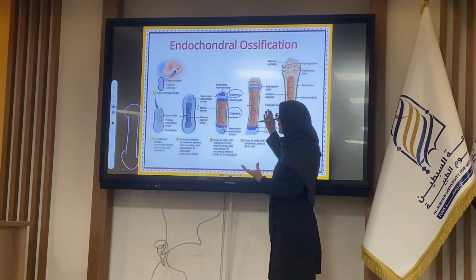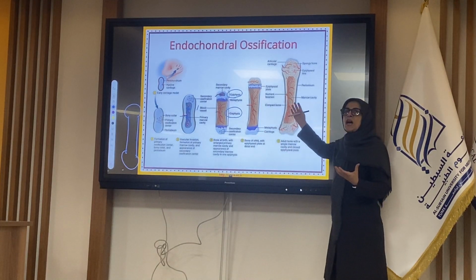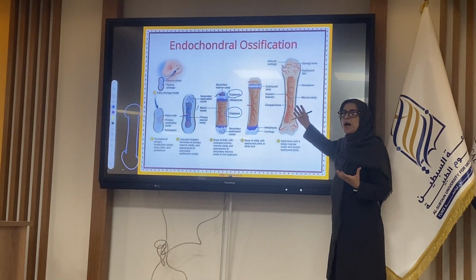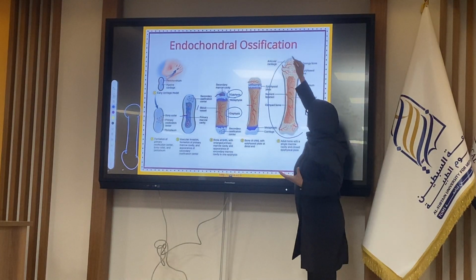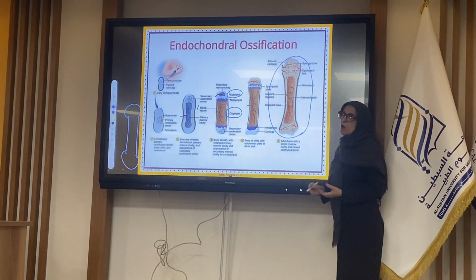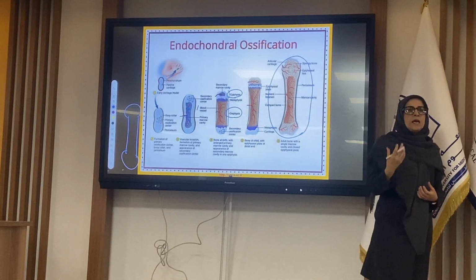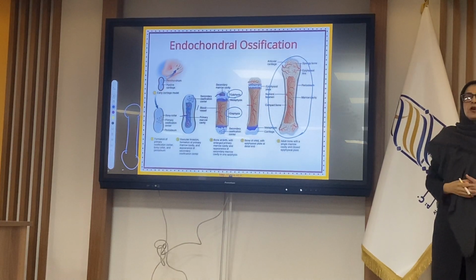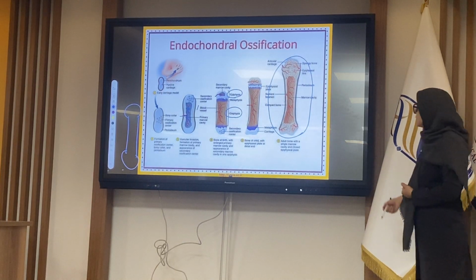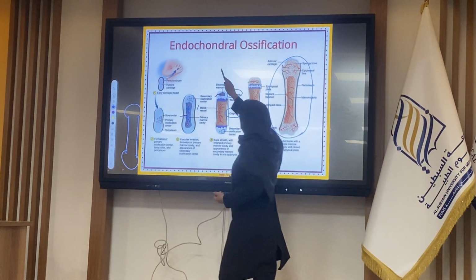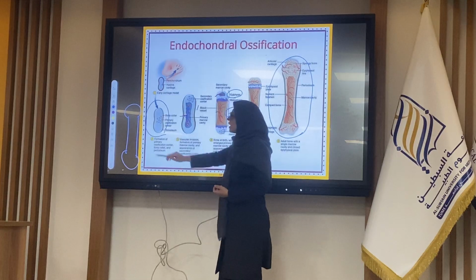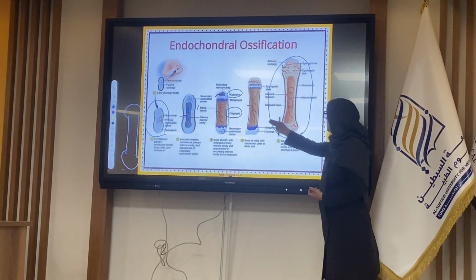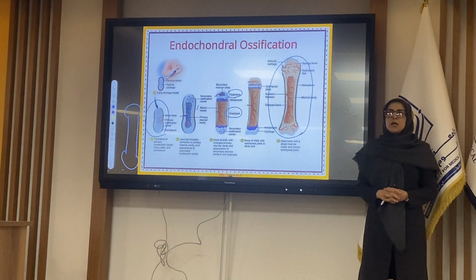And gradually, the chondrocyte is replaced by osteocyte. And finally, one long bone is formed in the embryo. Yes, in the embryonic period. In this process, in the endochondral ossification, one cartilaginous structure differentiates to one bone.